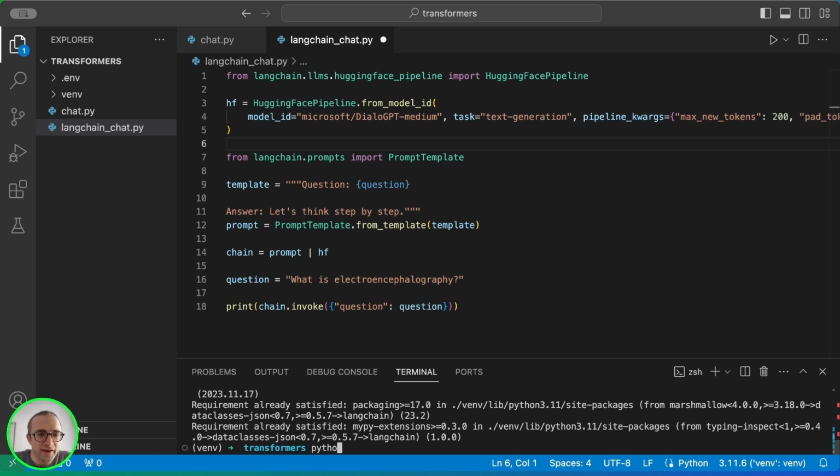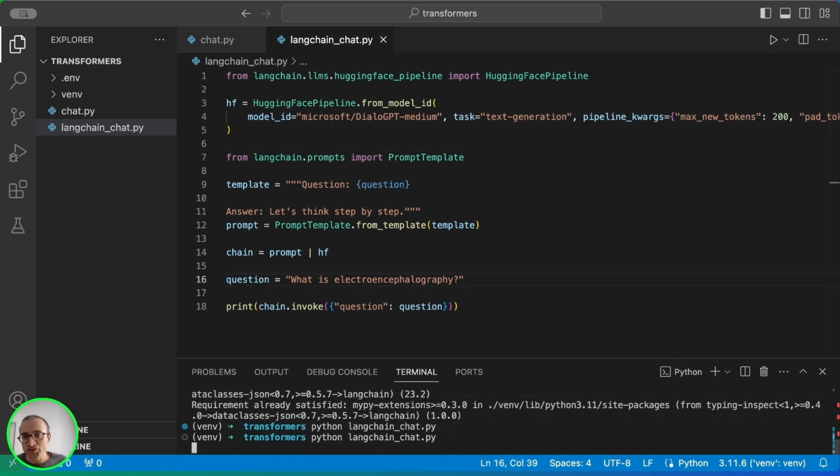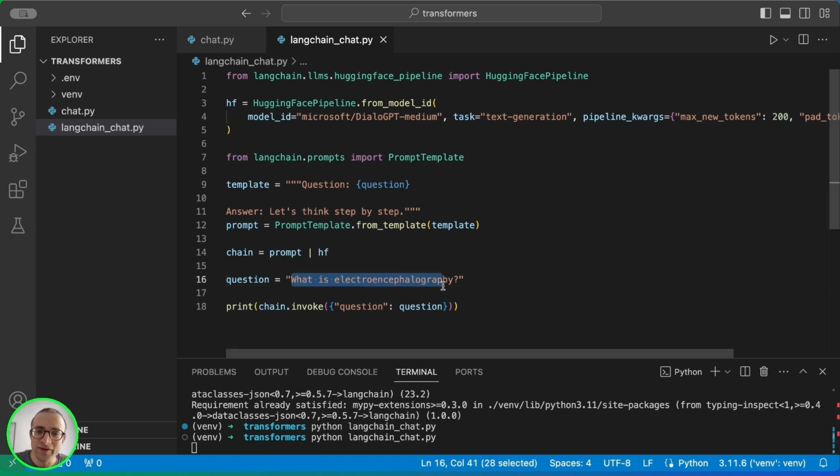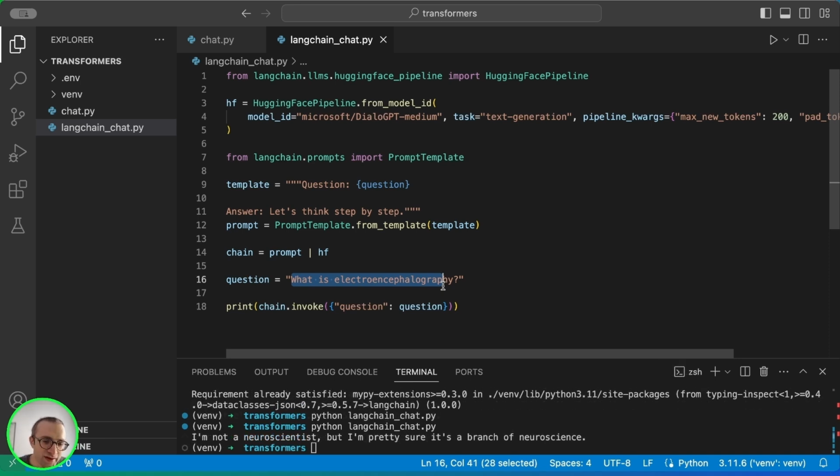So let's see if it works. This is not a chat, it's just going to reply to my question, which is what is encephalography. So after about 10 or 20 seconds, we have the answer and it's working. So we can use this to build our chat application. LangChain successfully accessed the model from Hugging Face, and that means it's working. And this is the start.